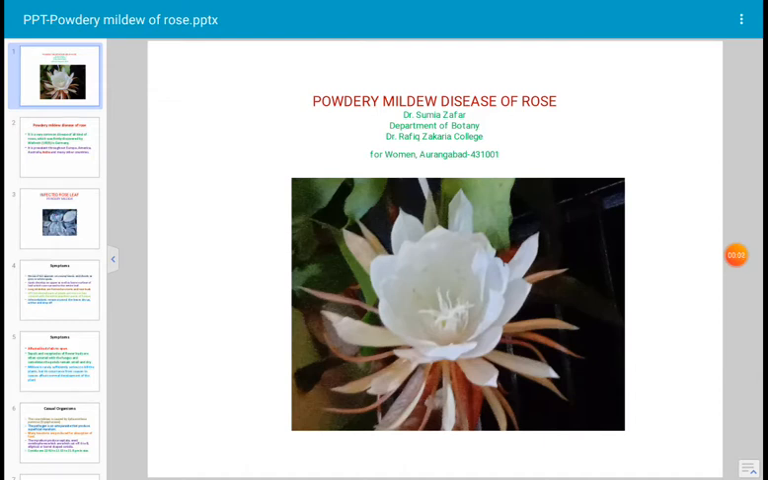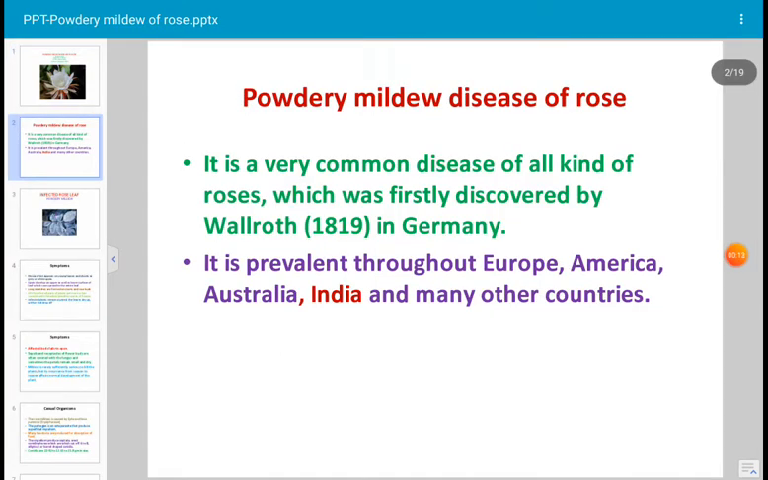Today's discussion is powdery mildew disease of rose. Rose is a commercial crop which is extensively grown throughout the world. The name powdery is given because the symptoms appear like a powdery patch. And mildews means those pathogens which occur outside the host.